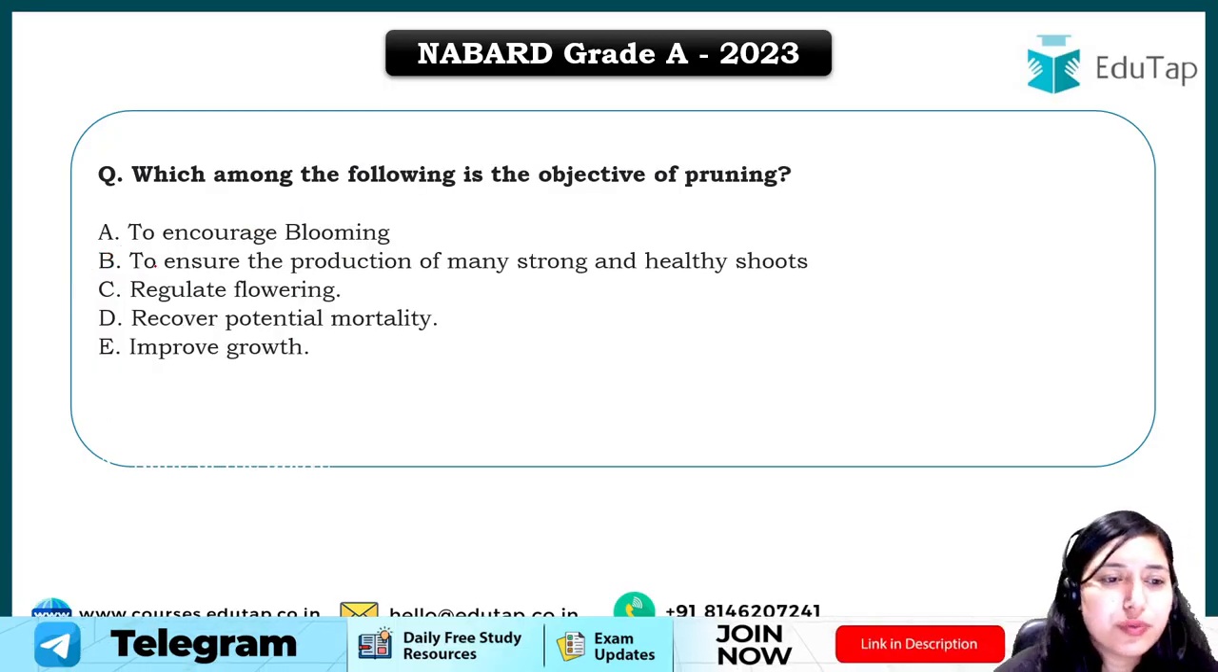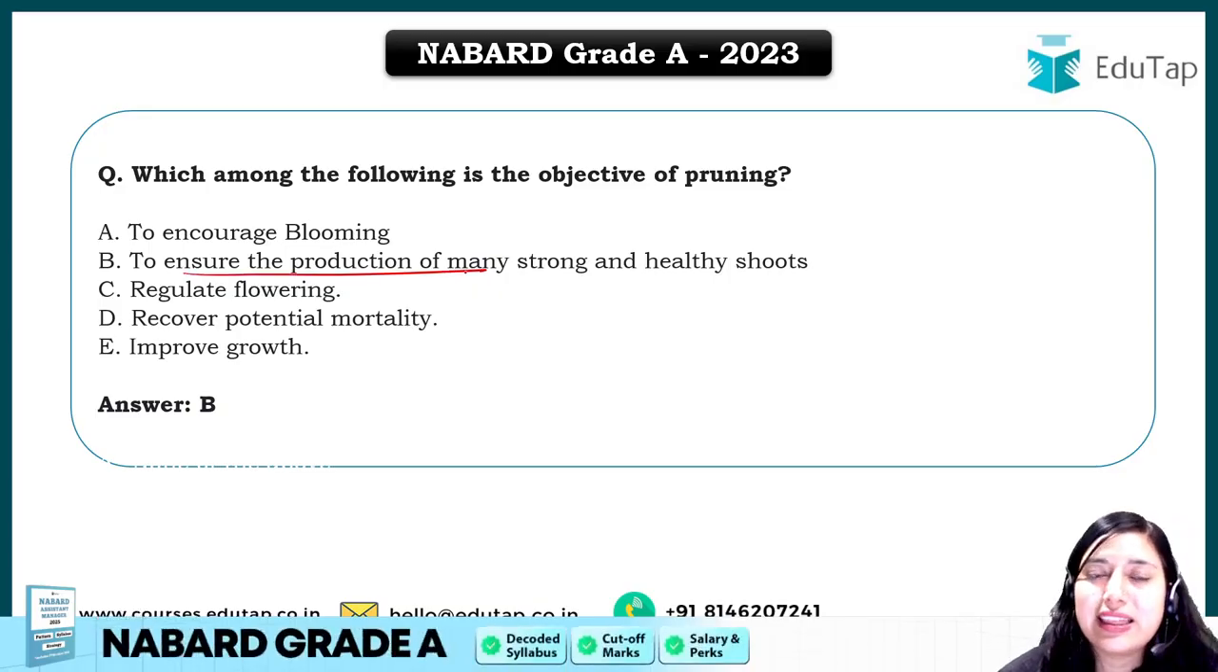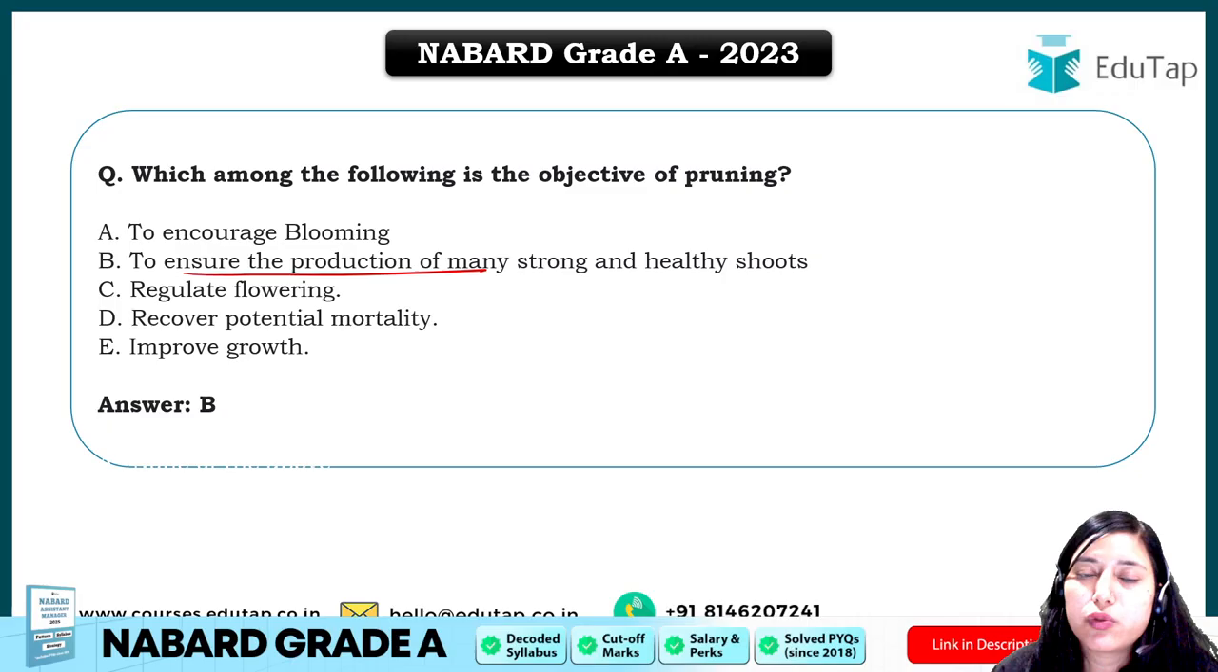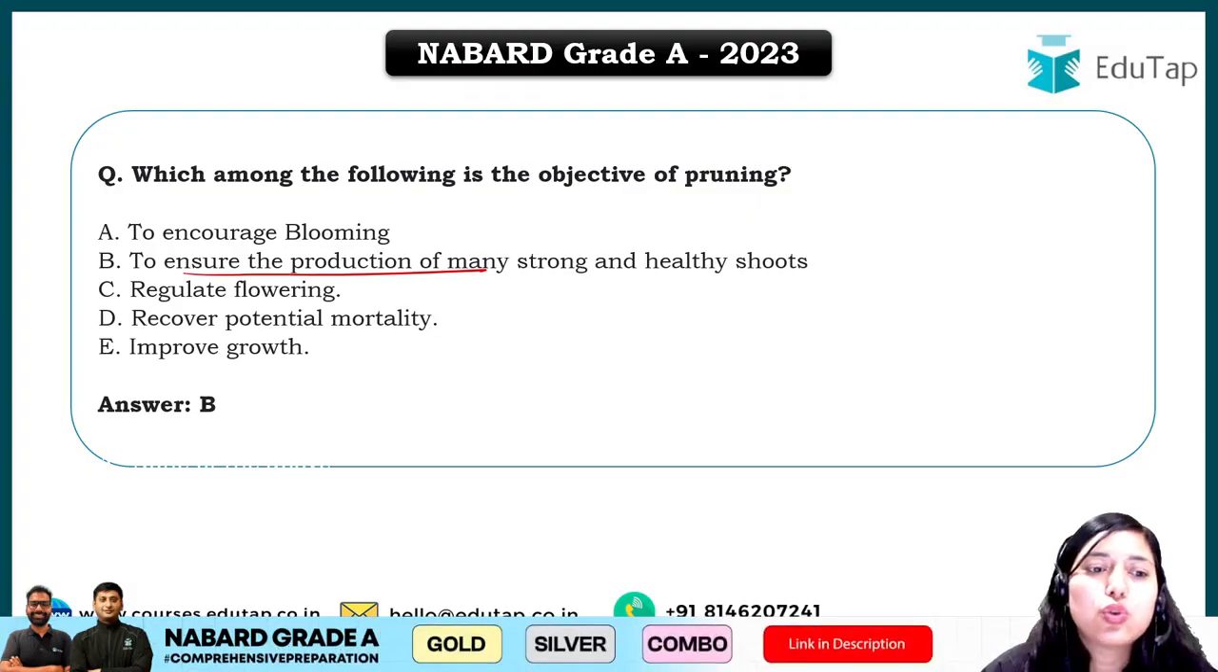Next question is, which among the following is the objective of pruning? Now, this is a question from your plantation and horticulture crops. Pruning is basically done to ensure the production of many strong and healthy shoots. So we cut out some branches so that other strong and healthy shoots are allowed to grow. This is the objective of pruning.